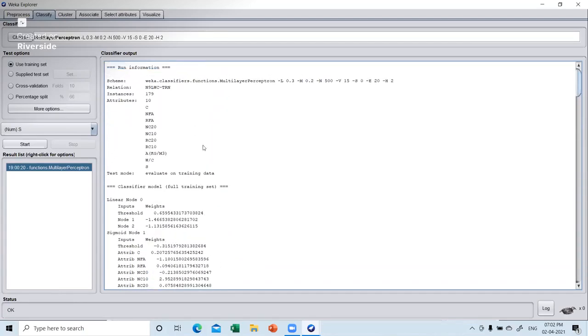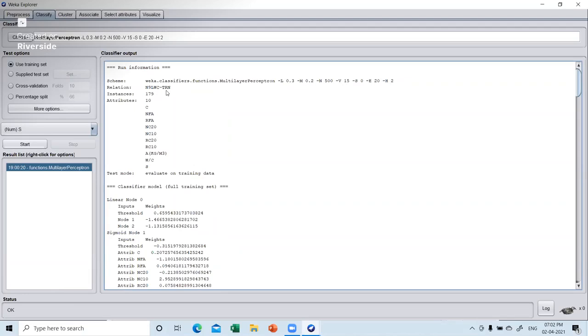Now let us see this particular part, the most important one. So you have used WEKA classifiers, functions, multilayer perceptron, with all these data: learning rate, momentum rate, epochs, which are only 500, and so on and so forth. So this N9 LWC dash TRN was my file name.